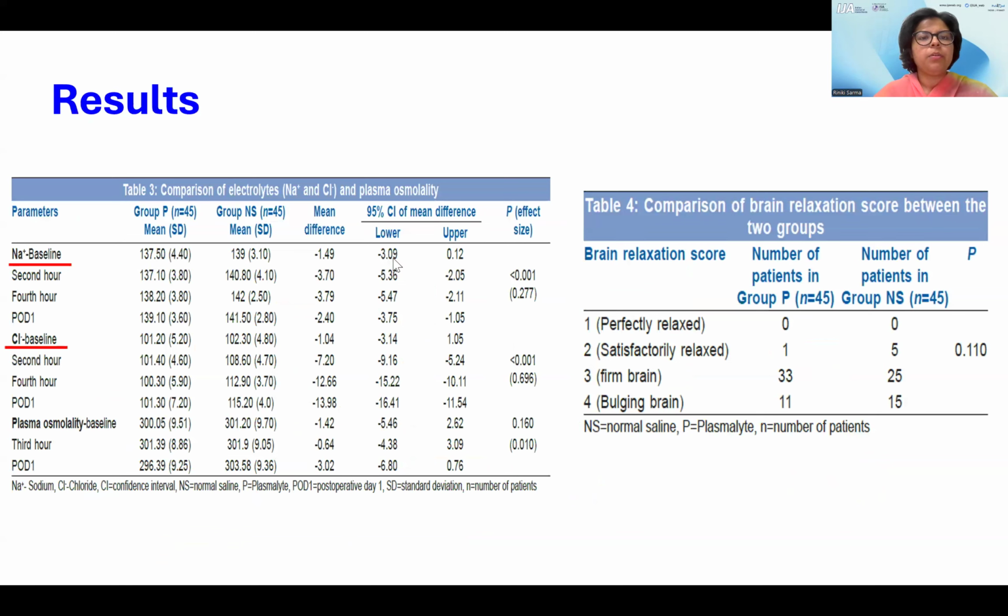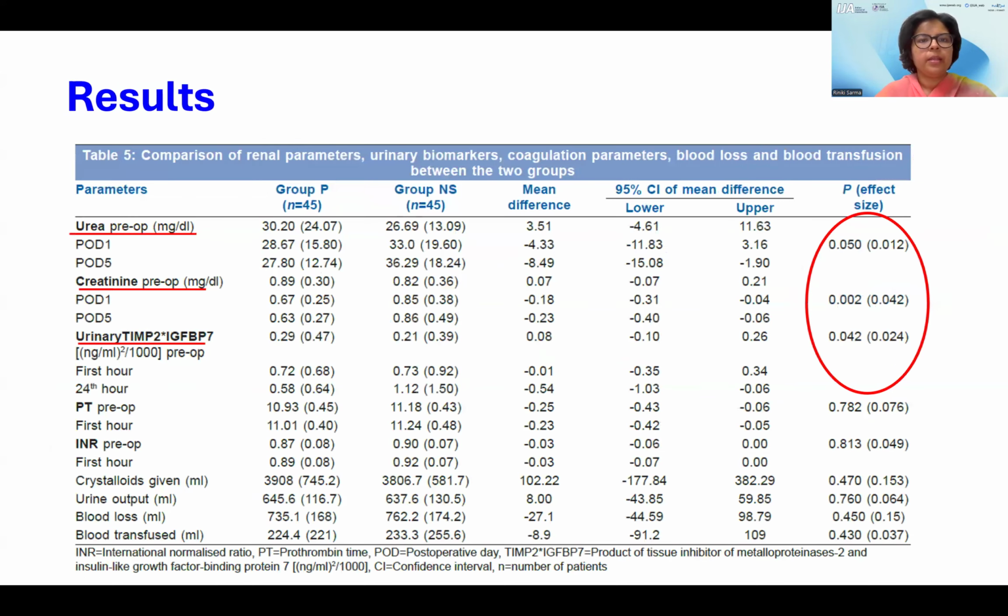Again, while comparing electrolytes, sodium and chloride, and plasma osmolality, it is found that sodium and chloride were significantly lower in the Plasmalyte group. But the plasma osmolality did not differ significantly between the two groups. The brain relaxation score also did not differ significantly between the two groups.